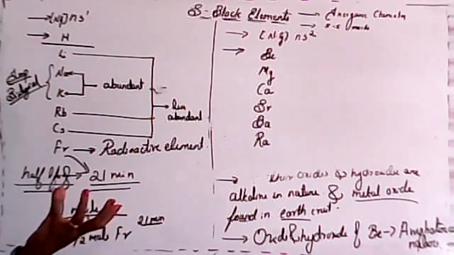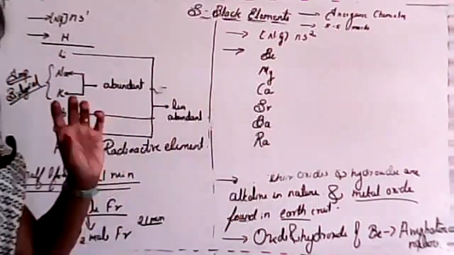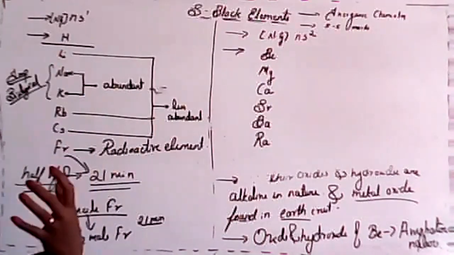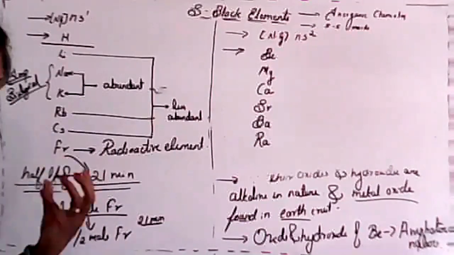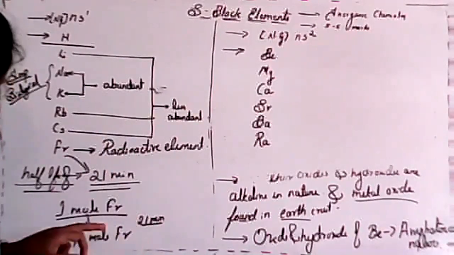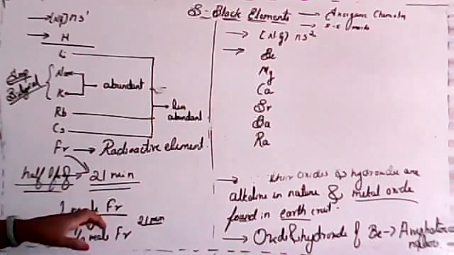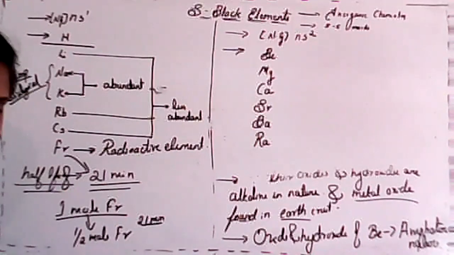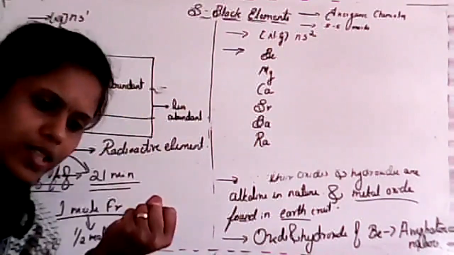To convert it into half a mole, it needs 21 minutes. So that's why we call it a radioactive element. It continuously radiates, continuously eliminating its portion to the environment, isn't it? So that means it is reducing. So that's why half-life: 1 mole of francium to half a mole of francium needs only 21 minutes. That means it has a very short time.